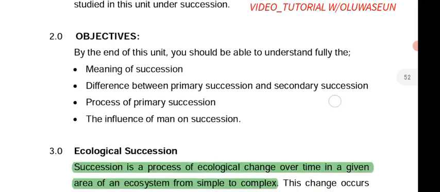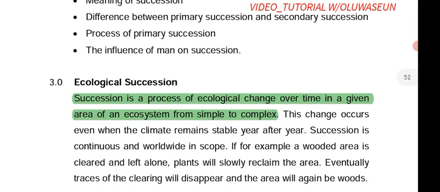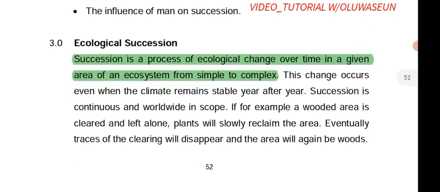Now let's give it a proper definition. Succession is a process of ecological change over time in a given area of an ecosystem from simple to complex. Should I repeat myself? Okay, I don't need to. Thank you. Now, that is succession. Please take note of that. It's very simple to understand.